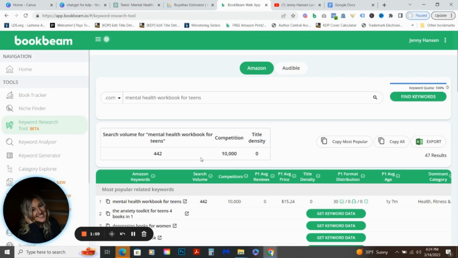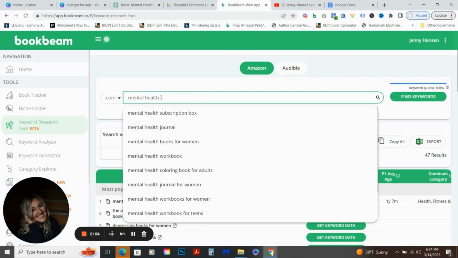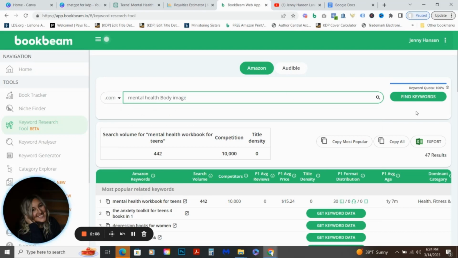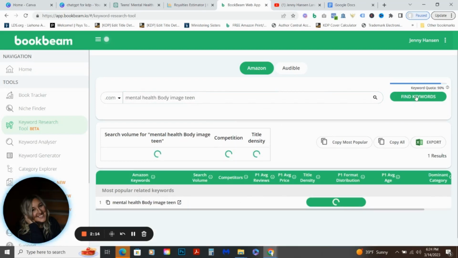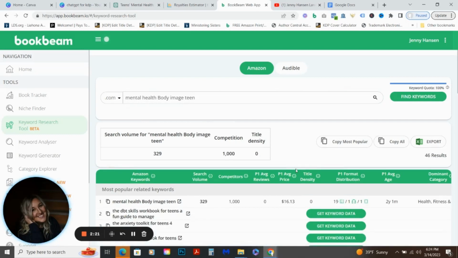So I went in and plugged in mental health workbook for teens, and it shows me that there's 446. But we're going to take the word that I actually copied from ChatGPT, which was body image. I'm kind of interested in what we can find out about the searches on Amazon for mental health body image for teens. And you can obviously see the way that I've typed this in, it's not really talked about like that.